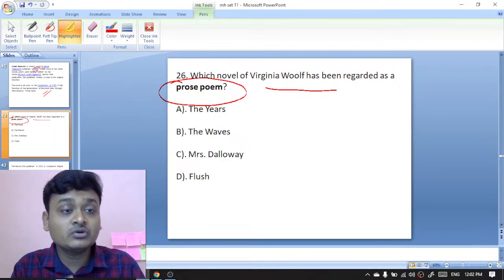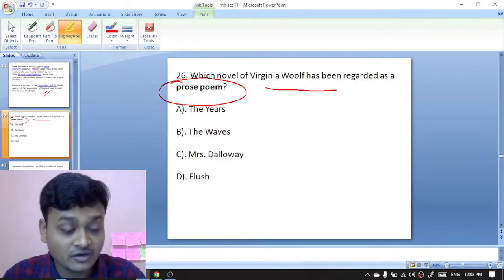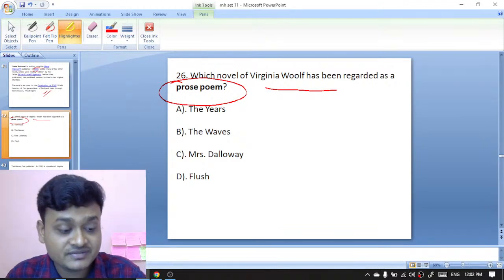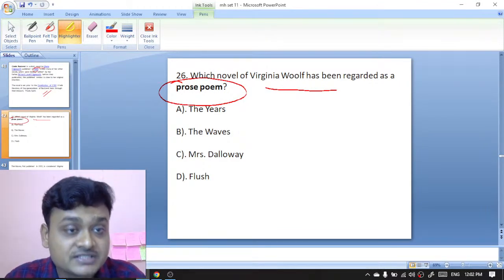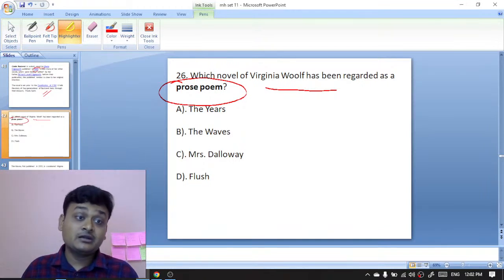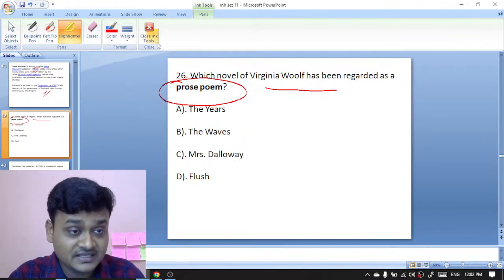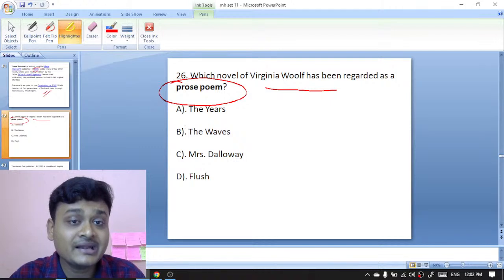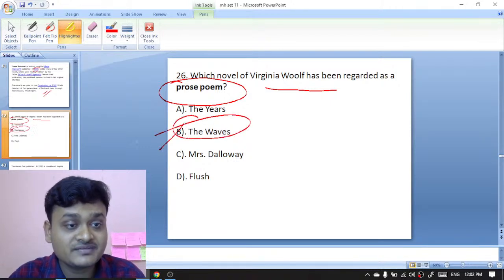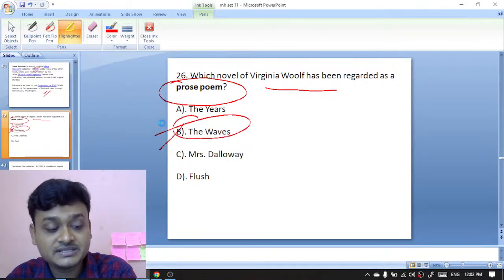Virginia Woolf's work that is regarded as a prose poem. Your options are The Years, The Waves, Mrs. Dalloway, or Flush. Here the right option is The Waves. The Waves is the novel that is regarded as a prose poem. The Waves is written by Virginia Woolf. So B is the right option here.